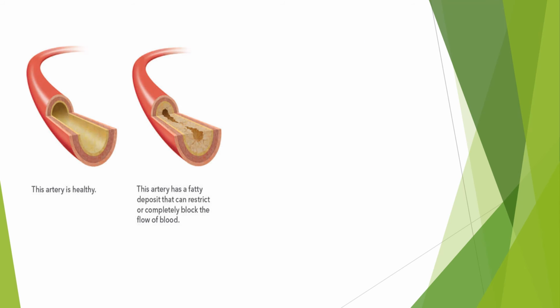Now you can have the diagram. These are two diagrams of arteries as I have shown earlier. This is a normal artery which is healthy, and this artery you can see has a high amount of deposition. See, this is a deposition, that is plaque, right? So you can see how the flow of blood will happen here.